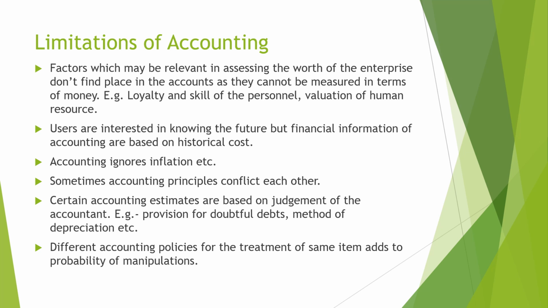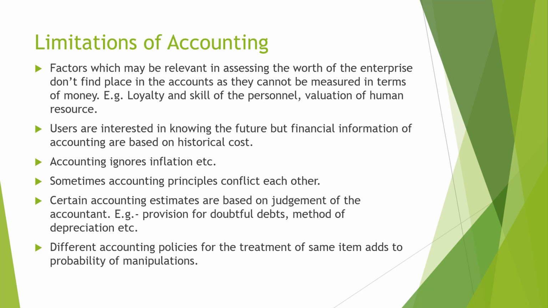Accounting principles may conflict with each other, because there are different principles, and certain principles may conflict in their presentation, and it is based on the judgment of the accountant. Certain accounting estimates are based on the judgment of the accountant. So if the accountant wishes to make judgments which are favorable for the entity, it would create a limitation of accounting. Then accounting policies for the treatment of the same item add to the probability of manipulation.